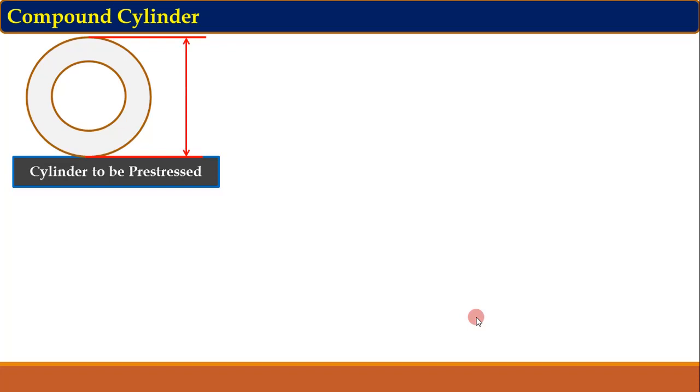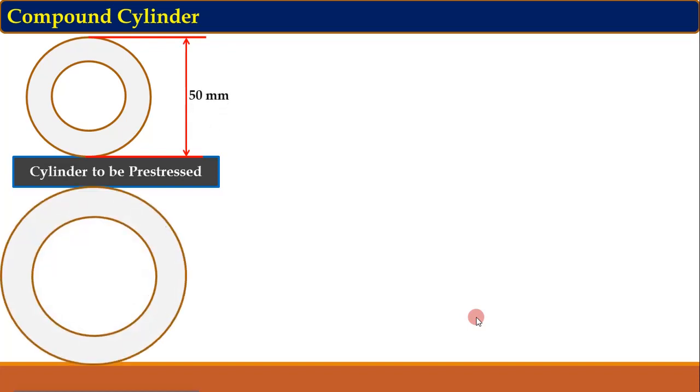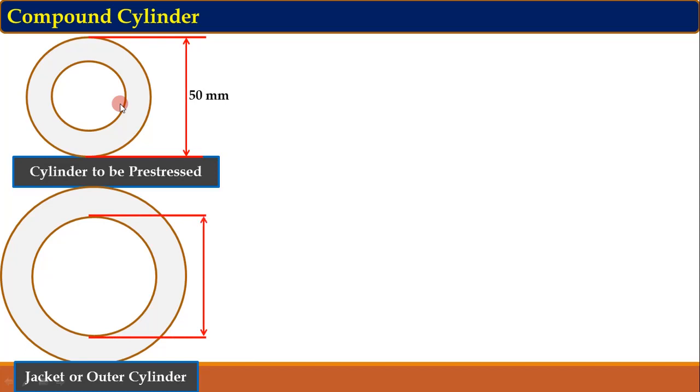whose outer diameter, let us assume, is 50 mm, and this is the jacket that we have to place over this cylinder so that the cylinder is subjected to compressive stress. Let us assume its internal diameter is 48 mm. Now in this condition, with this dimension, we cannot put this jacket over this cylinder because the inner diameter of this jacket is smaller than the outer diameter of this cylinder.